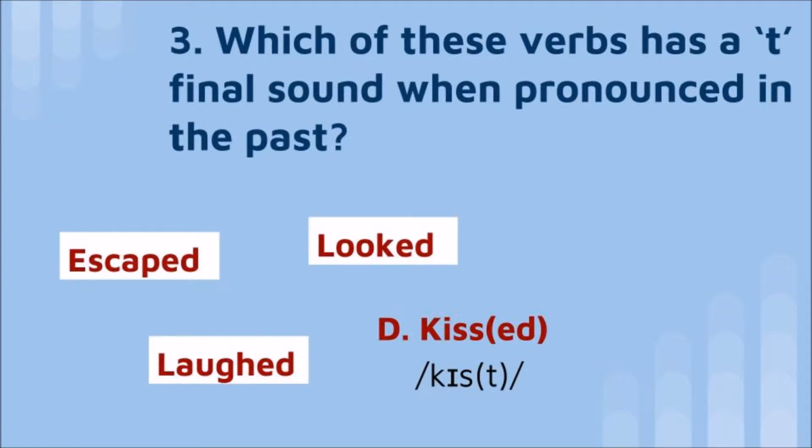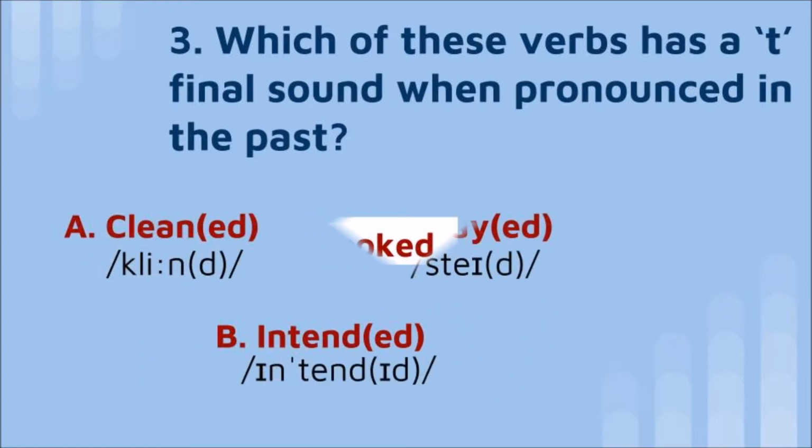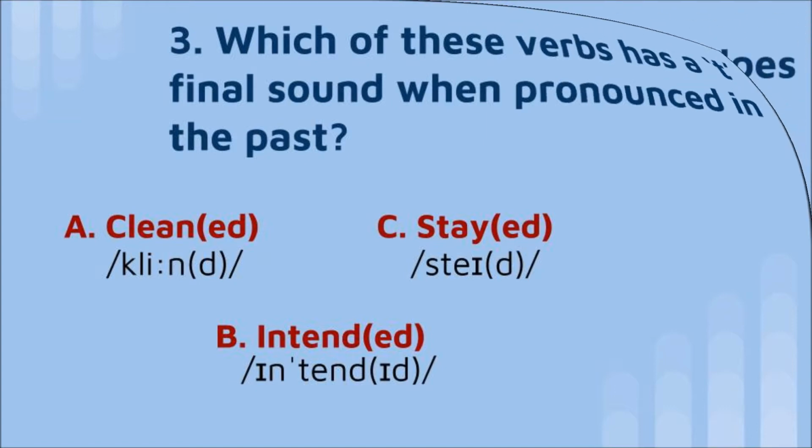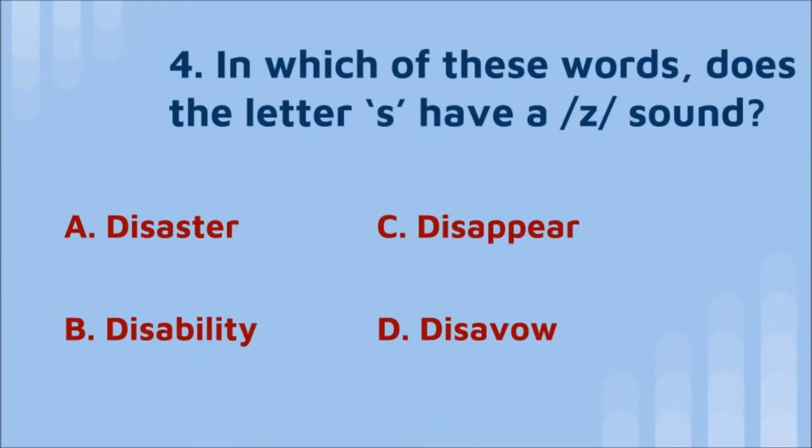This has to do with the final voiceless consonants. The other words are pronounced with the D final sound. Listen. Cleaned, stayed, intended. Now question number 4. In which of these words does the letter S have a Z sound?